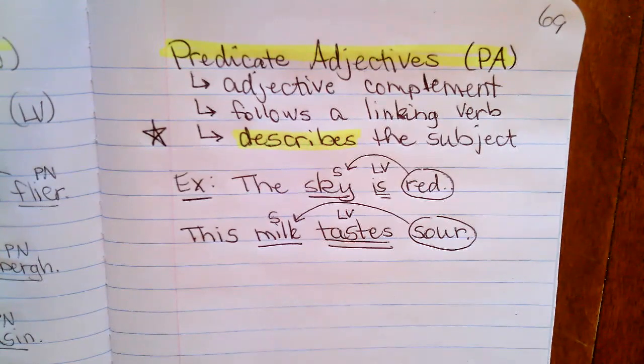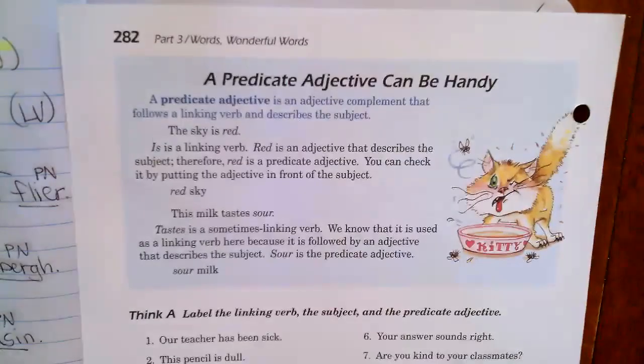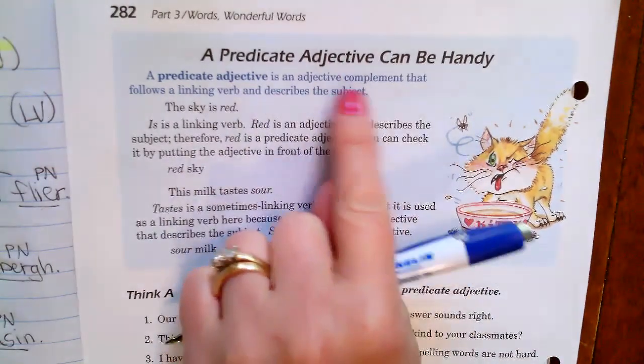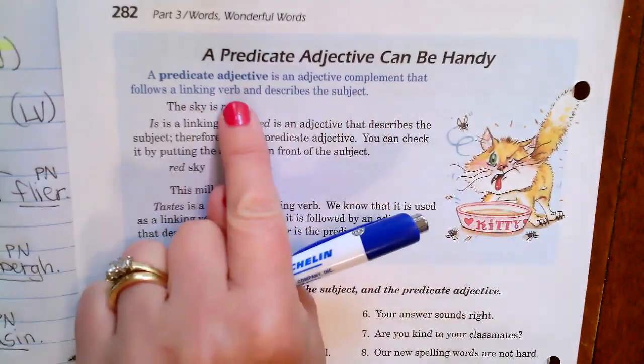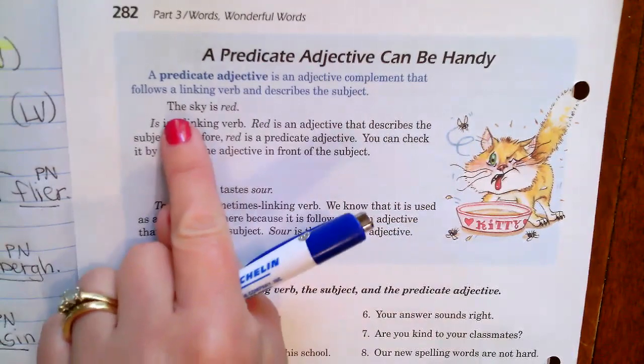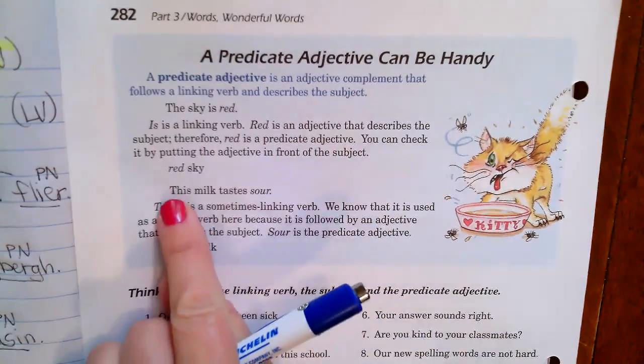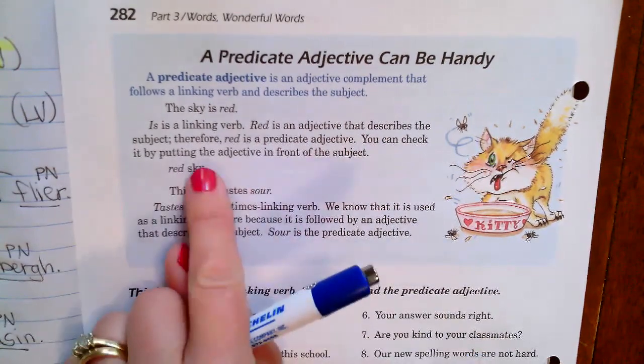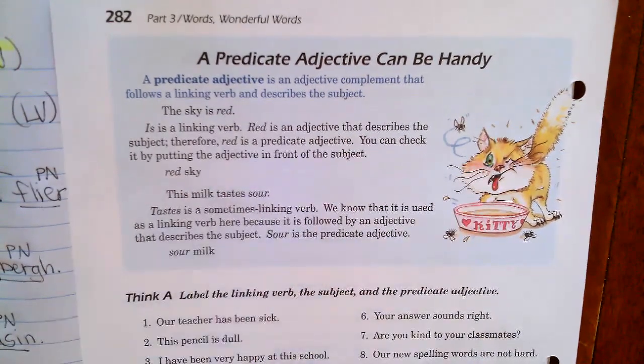So in your book on page 282, we have taken notes over the blue box at the top, okay? Adjective complement follows a linking verb, describes the subject. The sky is red. This milk tastes sour, okay? They did the same little test. Red sky, sour milk. Okay, so we're going to use page 282 for a little bit of practice.